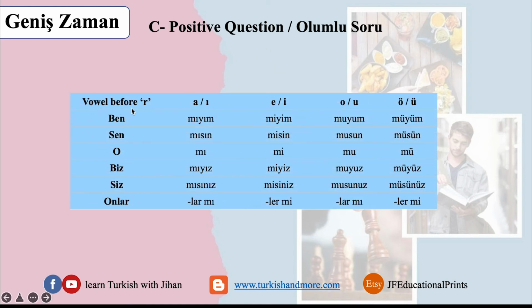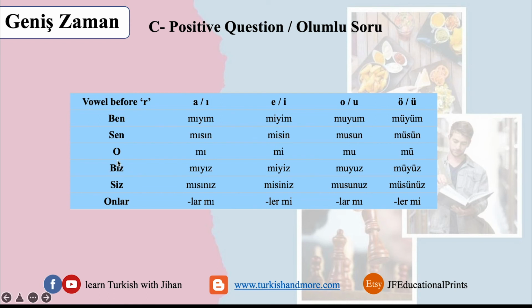If the vowel before the R is either a or as usual, what do we do? We add the question form, and for ben and biz we have the y as a protection letter, and we have the personal pronoun suffix. For sen, we have the question form and then directly the suffix of the personal pronoun sen.